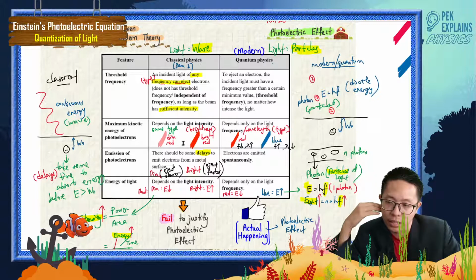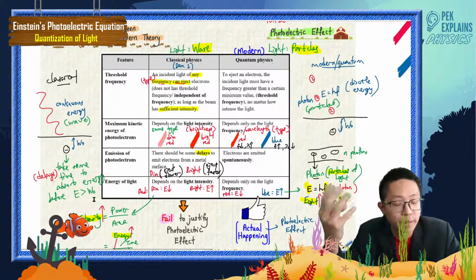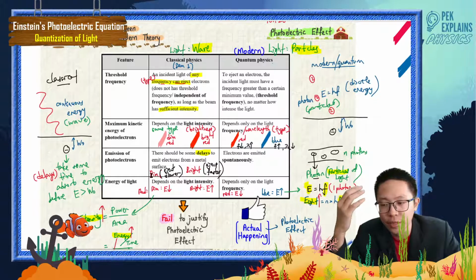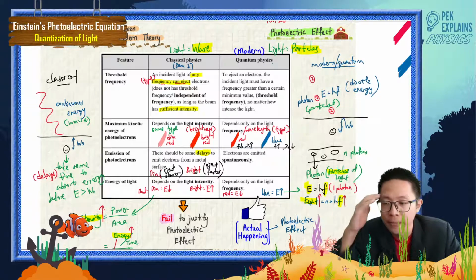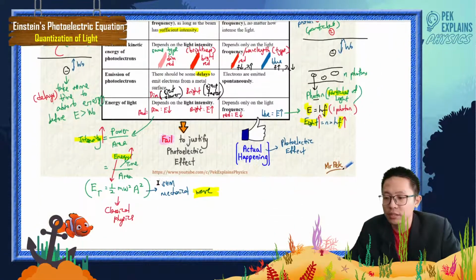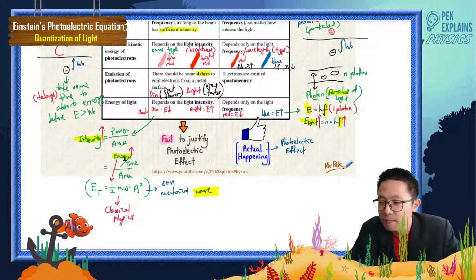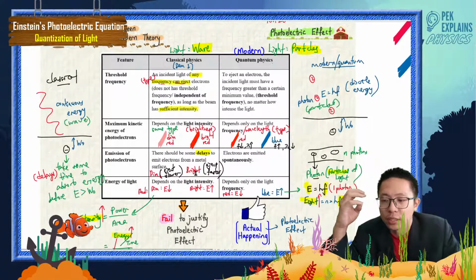Let's say the dim light carries less energy, so it takes a longer time to store the energy before it is more than the work function, before it is more than the binding energy. So the dim red light carries less energy, and the electron ejects slower because it takes longer to store the energy. But the bright red light carries more energy, because we're talking about intensity: the higher the intensity, the higher the energy.